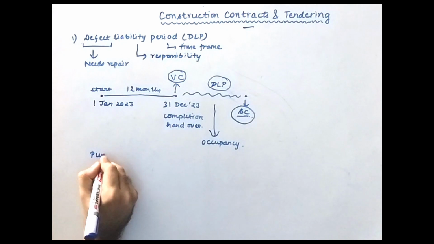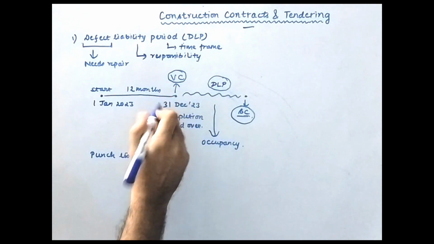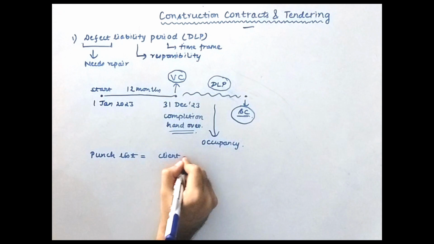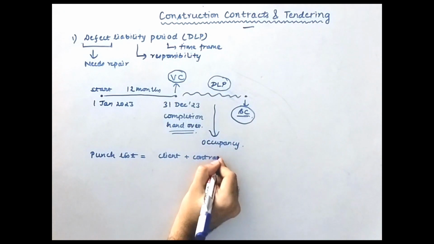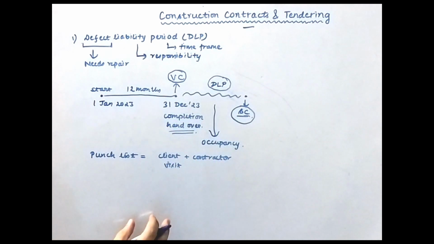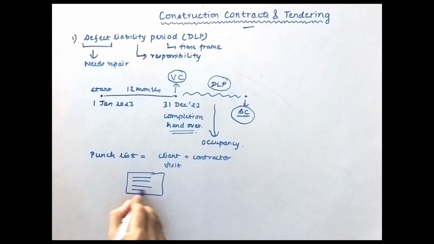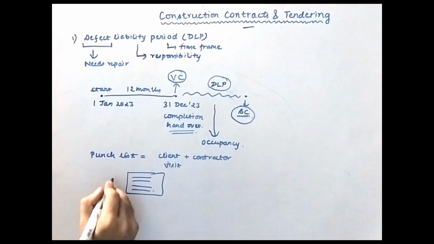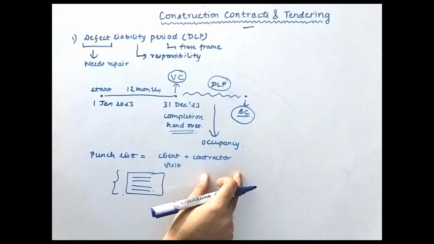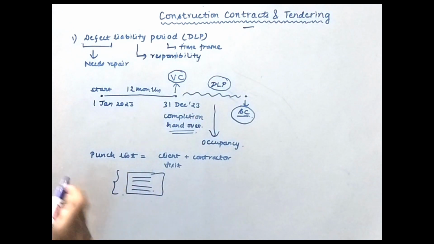Okay, now there is one term also called a punch list inside the defect liability period. See, what happens after you complete this facility and hand over the project, the client and the contractor who has constructed it will visit the site together, and at that point they both will make a note of all the defects or repairs that are to be corrected. So this list, which is made after the completion and handover of the project to the client, during that visit, is the punch list.